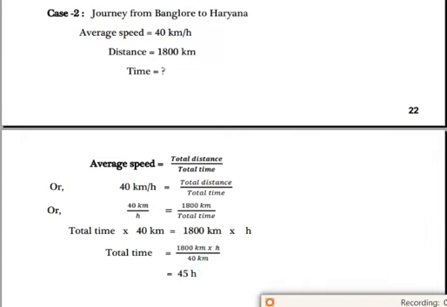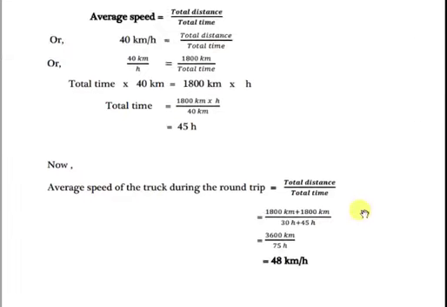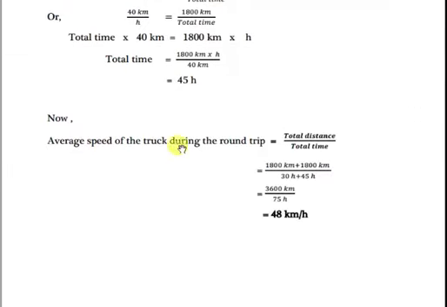Now here total time we have to find out. So on the left side we will put total time only, and the right side 1800 km into hour is already present here. And now this 40 km we will bring from the left side, and on the right side we have to divide.